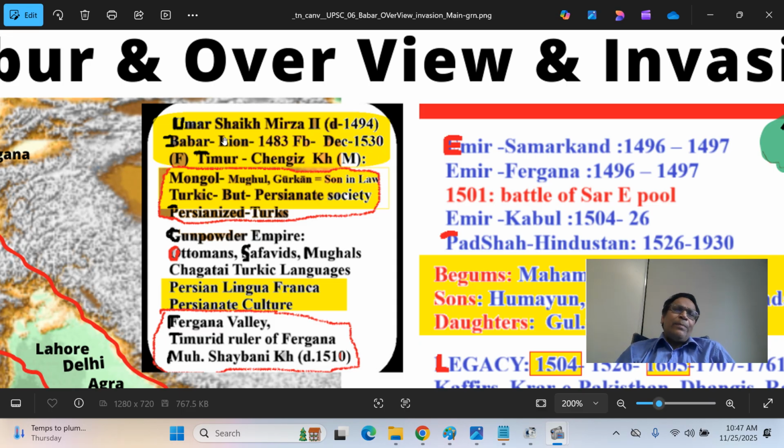One among them is Umar Shaikh Mirza. He passed away in 1494. Babur was born in 1483, which means Babar was around 11 years old when he passed away. His father, Umar Shaikh Mirza, was a small emir, and Babur had to struggle with other rising powers.